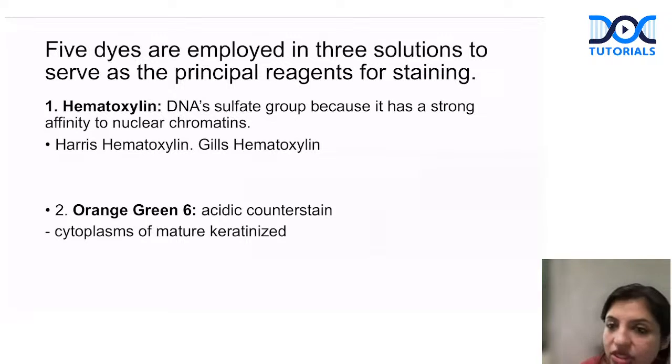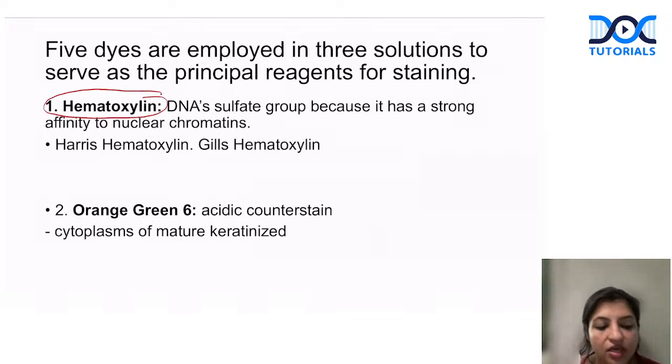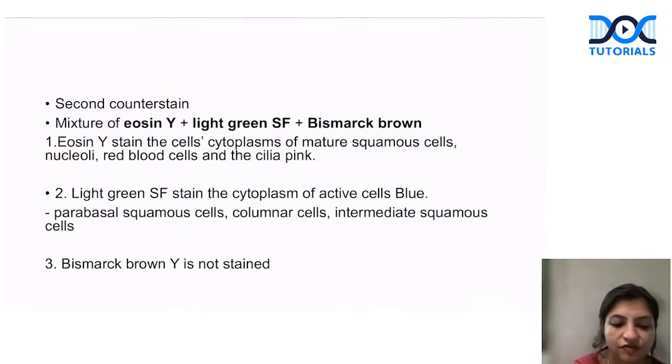How do you use it? Basically, you use 5 dyes in 3 solutions. The first dye that you use is hematoxylin, either Harris hematoxylin or Gill's hematoxylin. This gives you the nuclear color first, so the nuclear color is blue. Now we put orange G, orange G 6. Once we put orange G 6, it identifies the mature squamous cells. If mature squamous cells are there, they will be identified here.